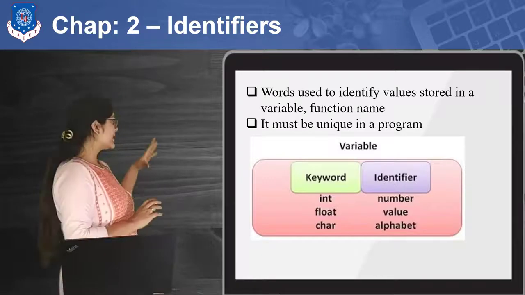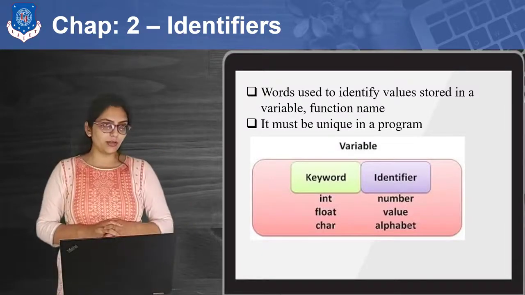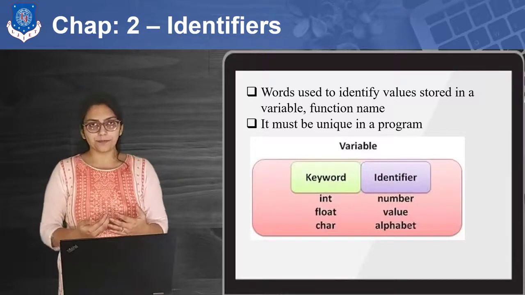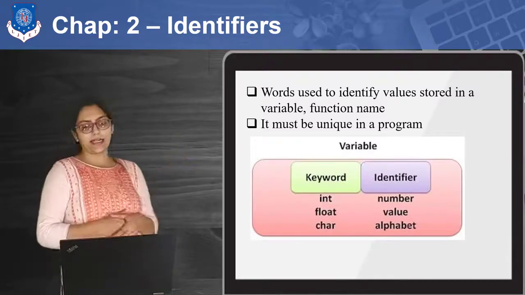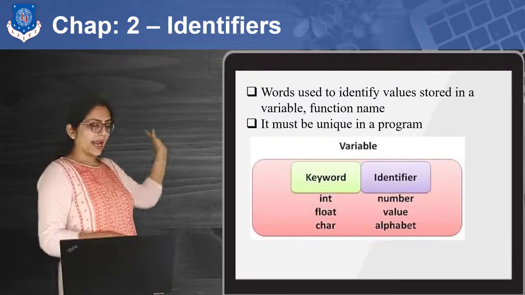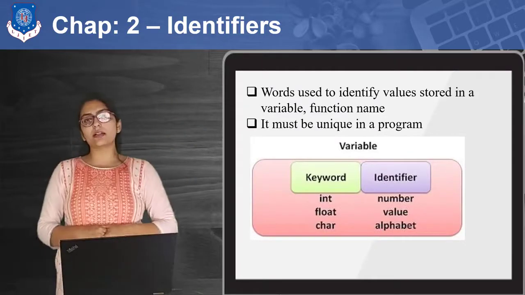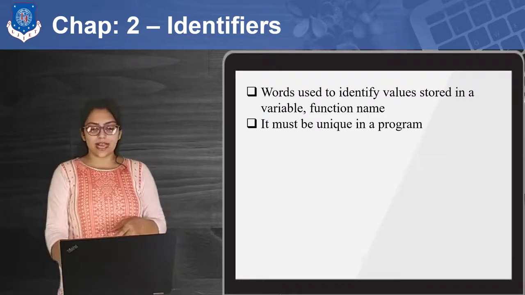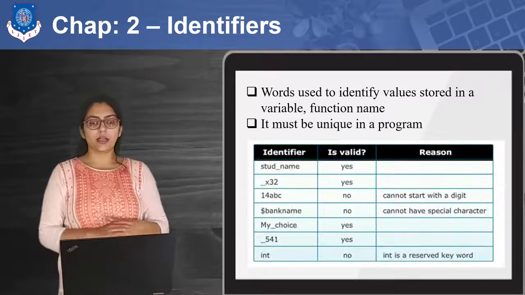So suppose I am declaring a variable using int, float, char, something like that, and after that I am writing the identifier. This part is called the keyword and the next part is called the identifier. So this is all about keywords and identifiers.